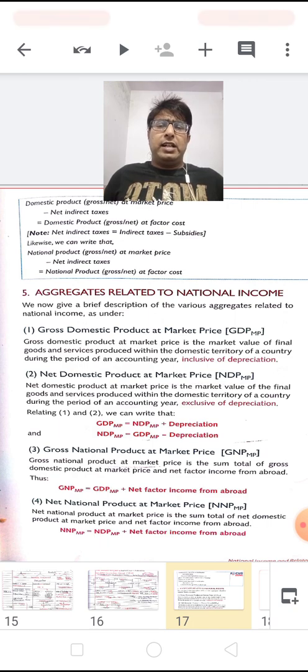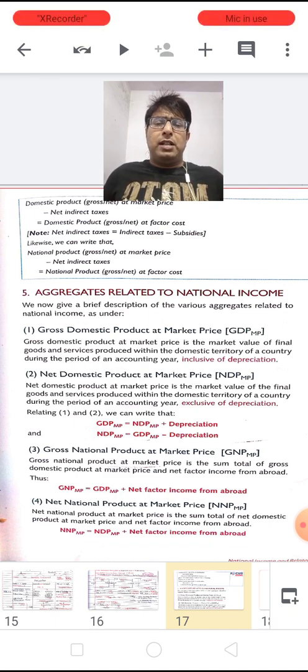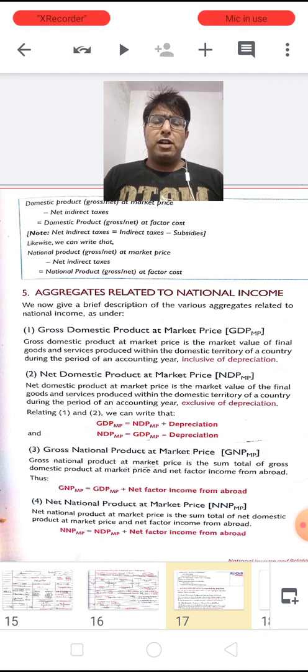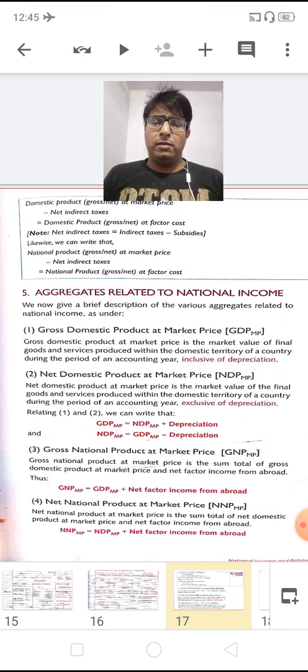Now the next aggregate is net domestic product at market price. In short we can call it NDPMP. As the name suggests, there is a difference of these two aggregates, I mean GDPMP and NDPMP, at the first place only. At the first place there is a difference, but in the rest of the four places we have the same values, the same alphabets. So what is net domestic product at market price, or NDPMP, dear children?